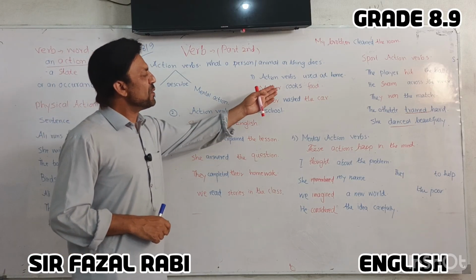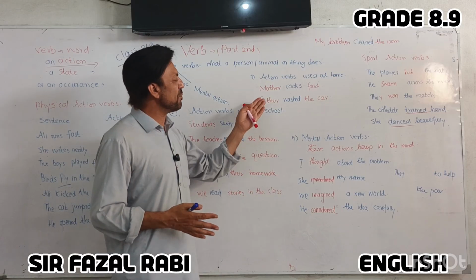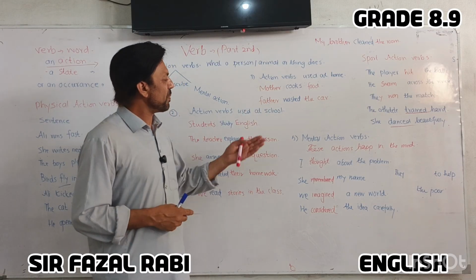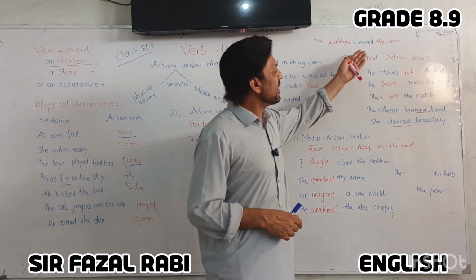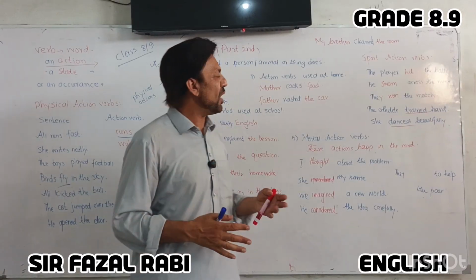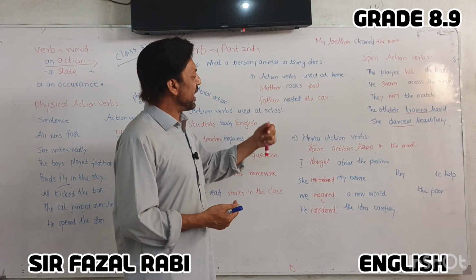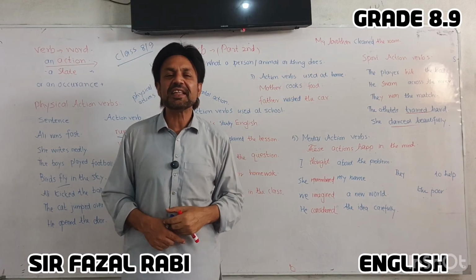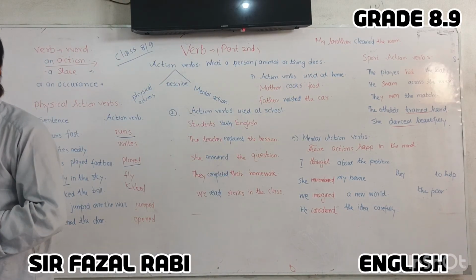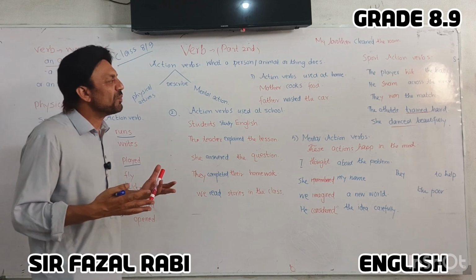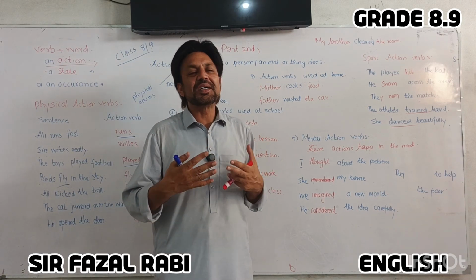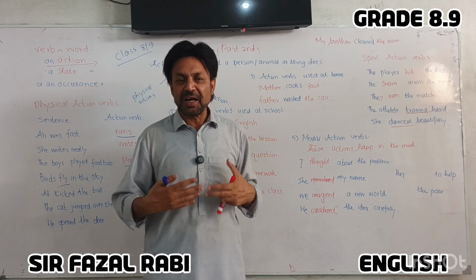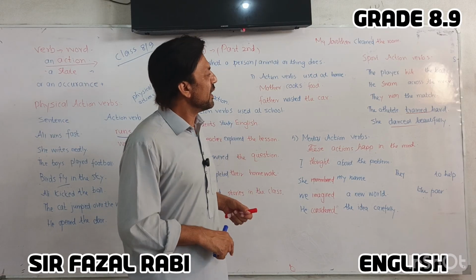The action verbs used at home. For example, mother cooks food. Father washed the car. My brother cleaned the room. So all these verbs, cooking, washing, and cleaning, these are action verbs. The work they do, normally we do at home.